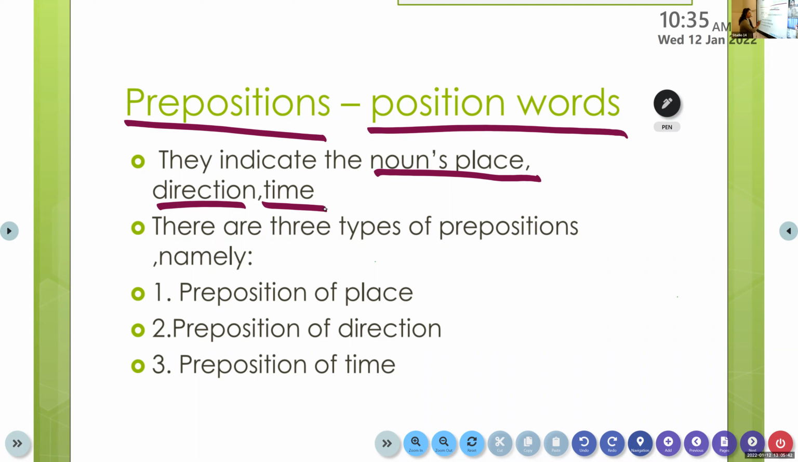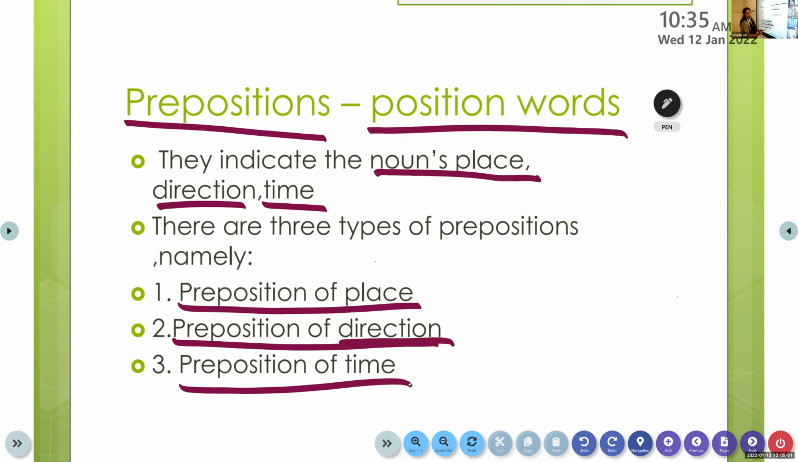That is, the preposition that shows the place, the preposition that shows the direction, and the preposition that shows the time. Okay, have all of you understood? So these prepositions can be categorized into 3. The first one shows the place, the second one the direction, and the third one is the time. Now let's move on to the first one which shows the place. Okay, the preposition of place.